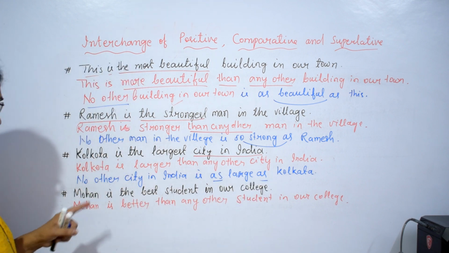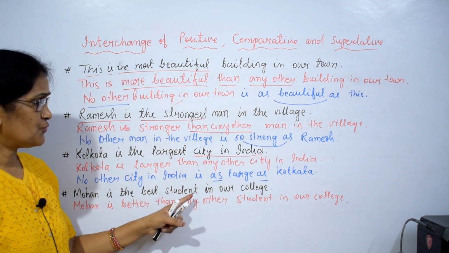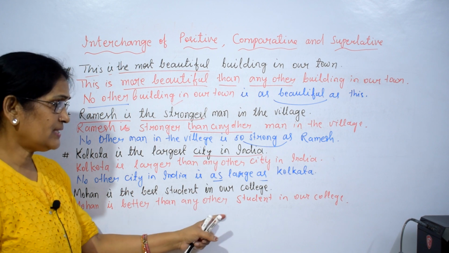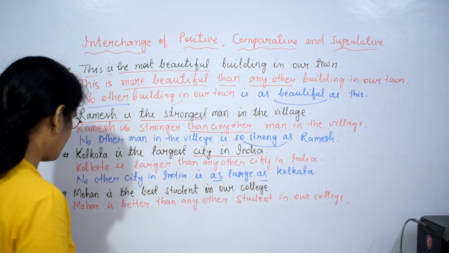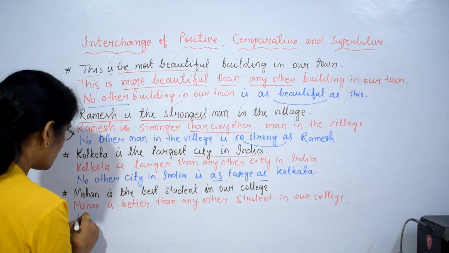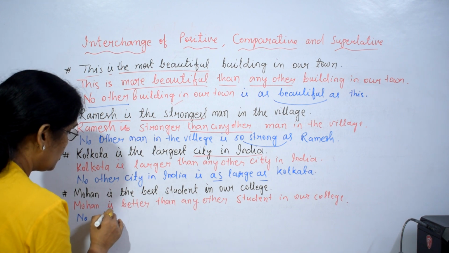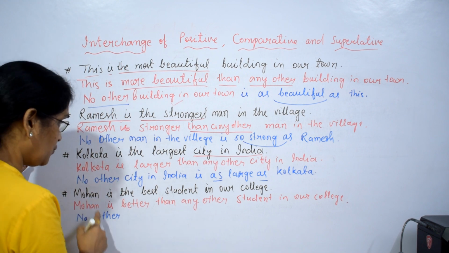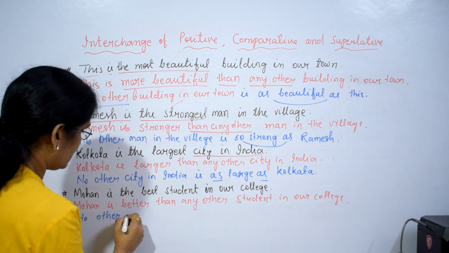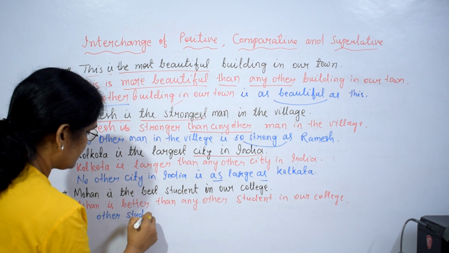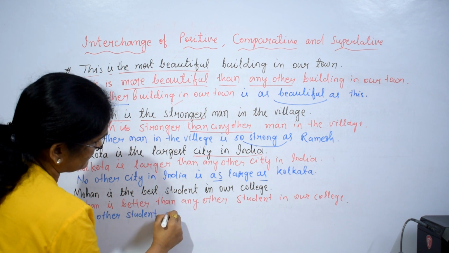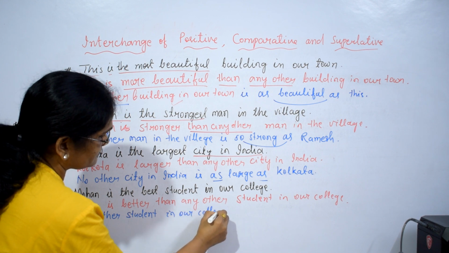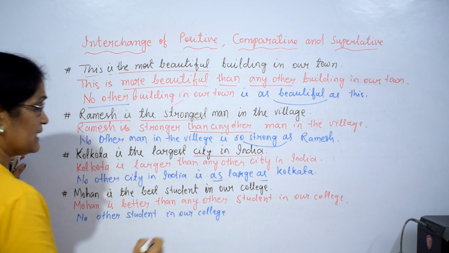Mohan is the best student in our college. Mohan is better than any other student in our college. Change the sentence into positive. So what will be? No other. We have to start from no other. No other student in our college is as good as Mohan.